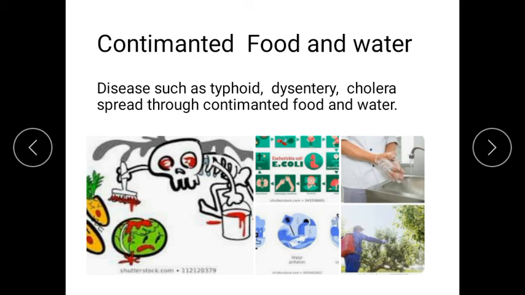Microbes get attached to these insects when they visit a source of infection. When these insects, which have taken birth in the stagnant water, sit on exposed food, listen carefully, the microbes are transferred. They visit other sources, that is, they go to your open food or exposed food or open water that you have not covered.